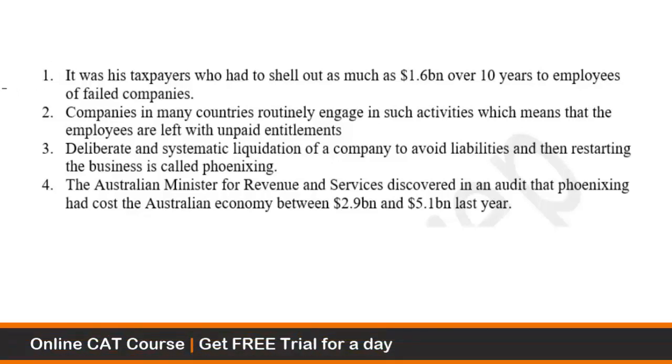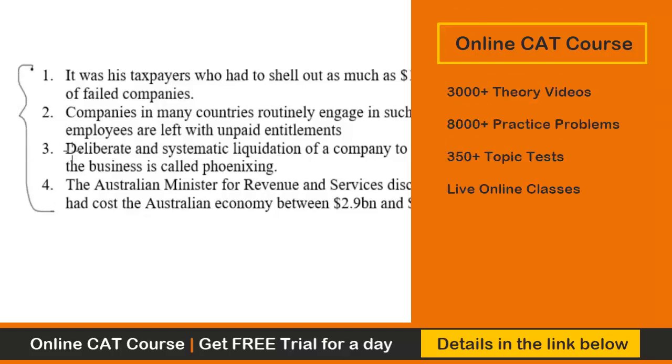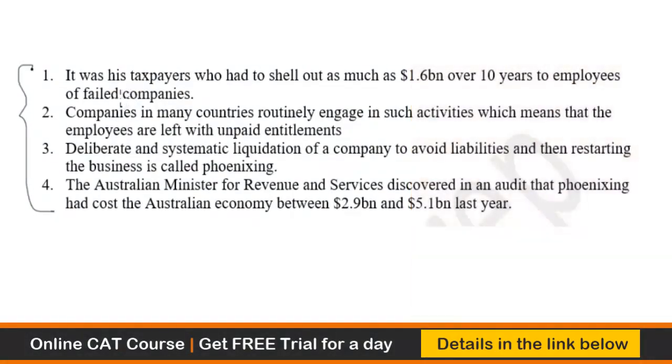So let's take this question. This is a CAT 2018 question, and the question says that there are four sentences given to us, and we have to arrange them to form a coherent paragraph, right? So we must look for a sentence that is likely to open the paragraph.